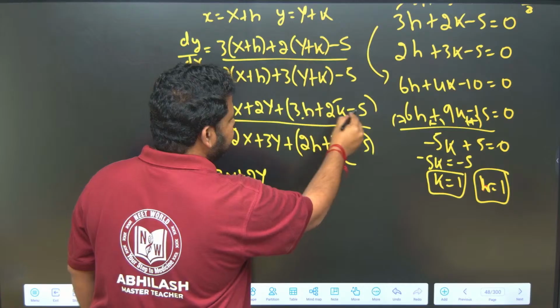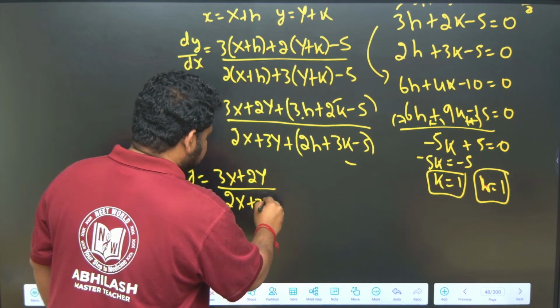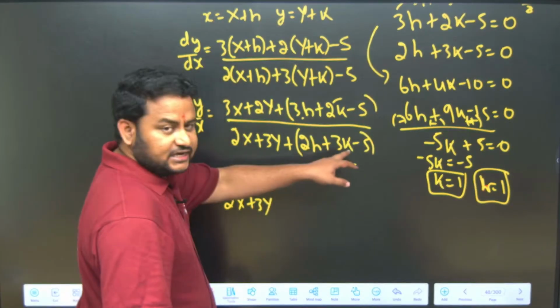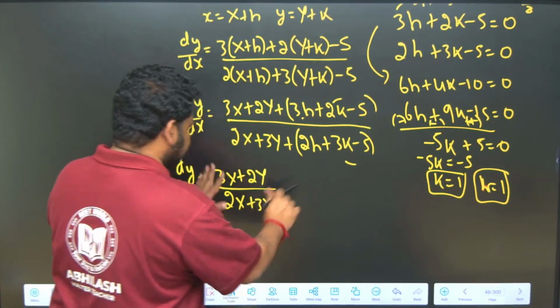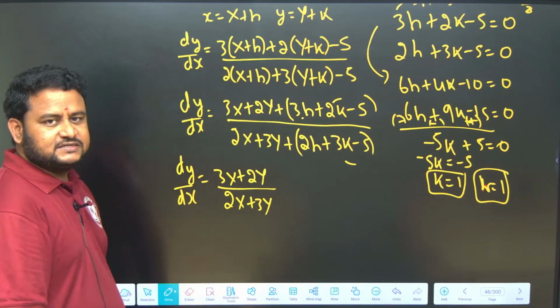So 3 plus 2 is 5, 5 minus 5 is 0, so I need not write it. This will be 2x plus 3y. 2 plus 3 is 5 because h is 1, k is 1. 5 minus 5 is 0, so I need not write that. That is done. Now we have it in this form. Now it is in the form of a homogeneous differential equation.